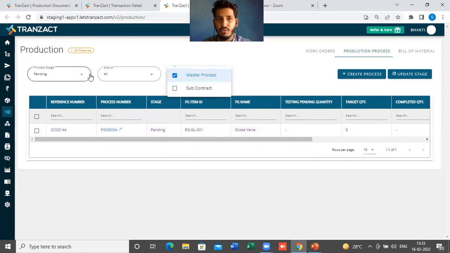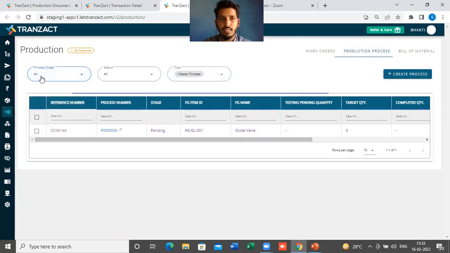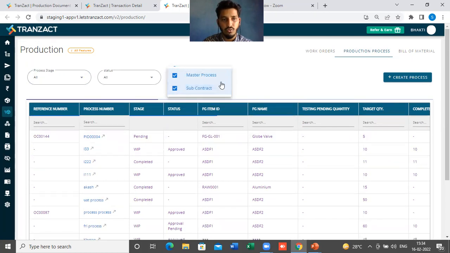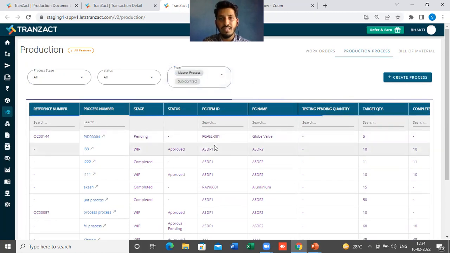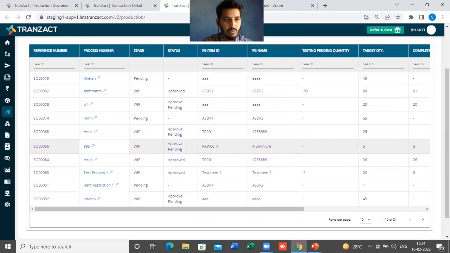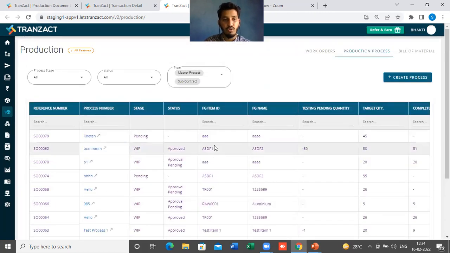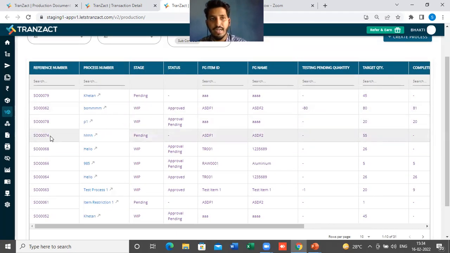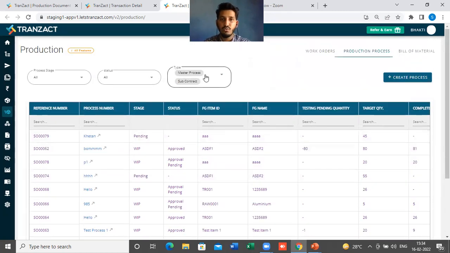For example, let's say I go here and select the stages all. Now it will show me the list of all the data from every stage. If I select subcontract also here, the system will show me the subcontract process in my production order page as well. So you will see this SO0062 is my subcontracting, SO004. We have raised a service order, that is why the reference number is showing as your service order. So that can be done. You can use this filter to filter out your data.